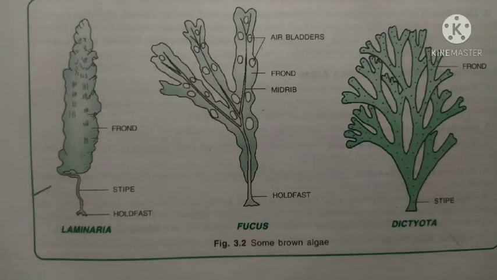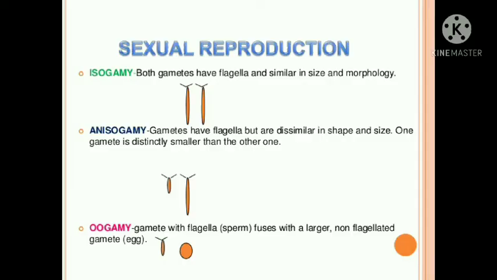Frond means leaf-like structure but not leaf, and stipe means stem-like structure but not stem. So the body of the algae is thallus-like. And in the green algae, you should know two examples, that is Chlamydomonas and Chlorella. So this was all about the three different classes of algae.